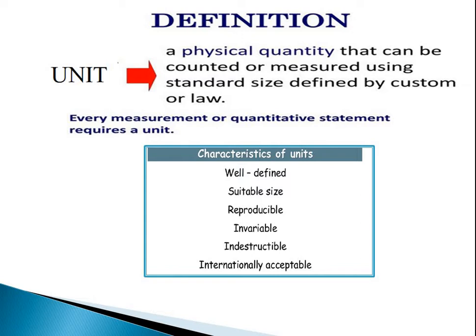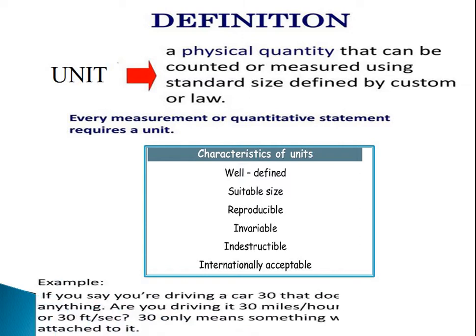Second thing, it is invariable. If the person changes, the distance will change if you measure in a wow. So it should be invariable. There should be a standard, and that is essential. Next thing, it should be indestructible and internationally acceptable. That is, every person should accept it. That is the most important thing.